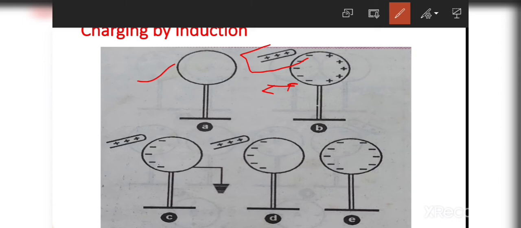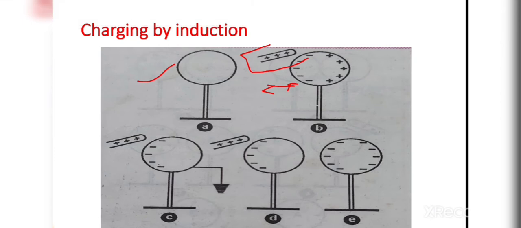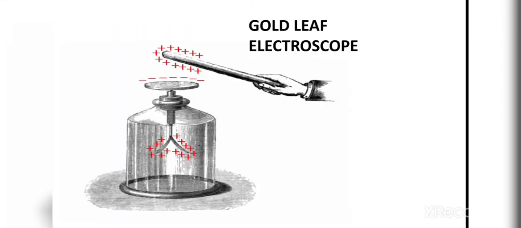After that, we come to the next point. As we discussed grounding and induction, these are used in the next point, which is the gold leaf electroscope. First of all, what is a gold leaf electroscope?